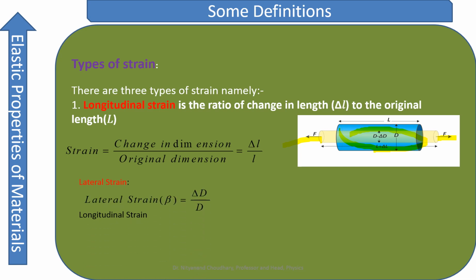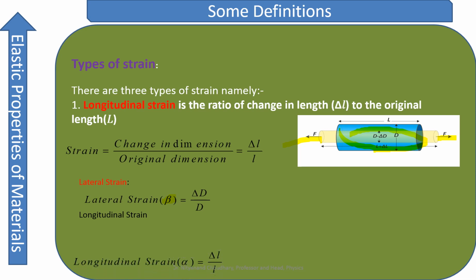First is your lateral strain, where there is only change in the diameter. So delta D is the change in the diameter upon the original diameter D. So this is your delta D upon D. This we will call the lateral strain, and throughout this we are going to represent it by the term beta. So beta is equal to delta D by D.